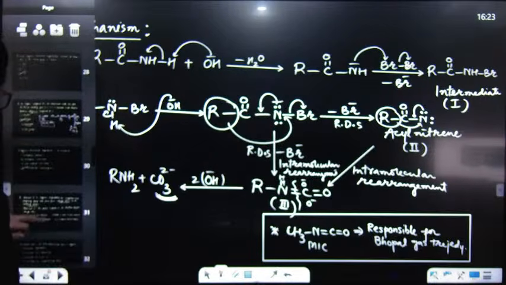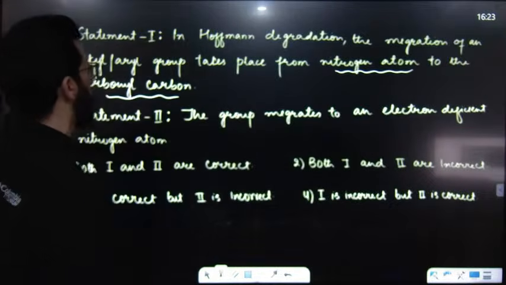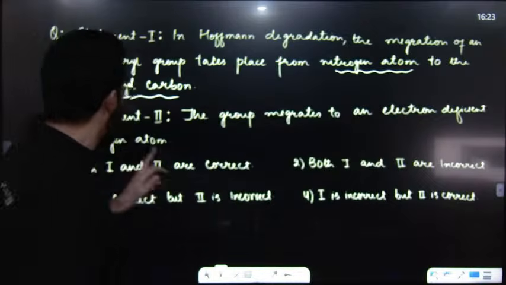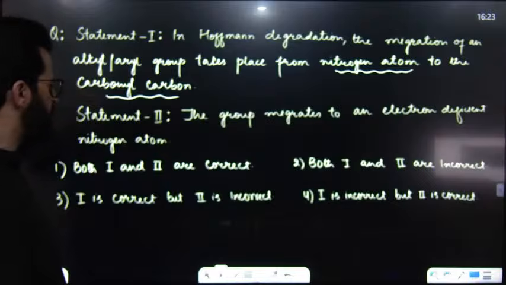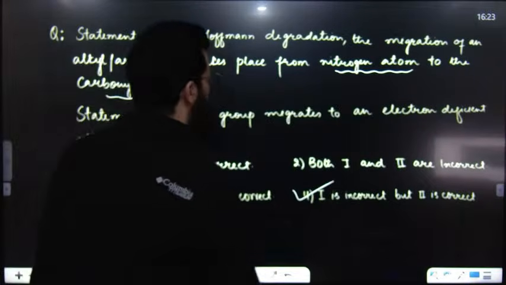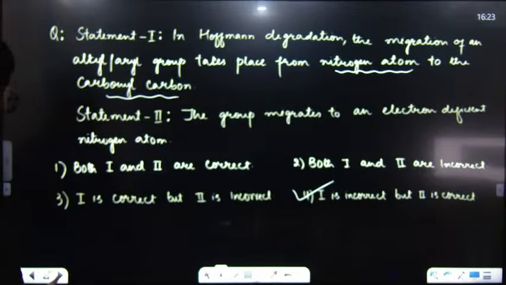Now tell me, is our statement correct or wrong? Can I say this first statement is incorrect? After that, the group migrates to an electron deficient nitrogen. Yes, this is correct. So the first statement is incorrect, the second is correct. So the fourth one is the right answer.